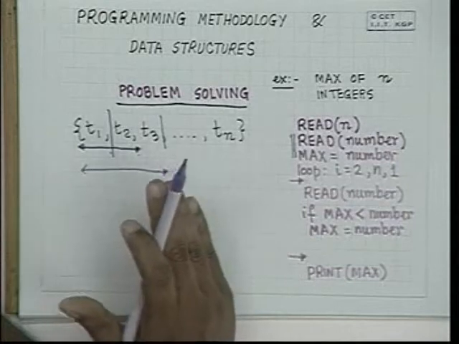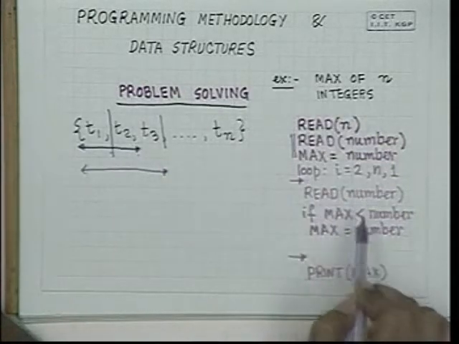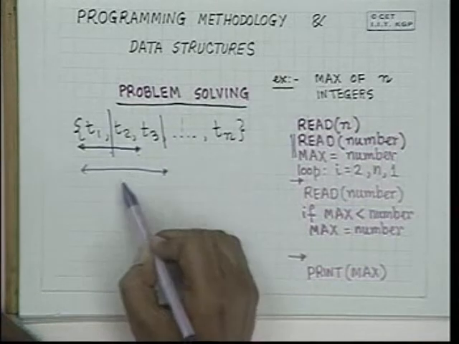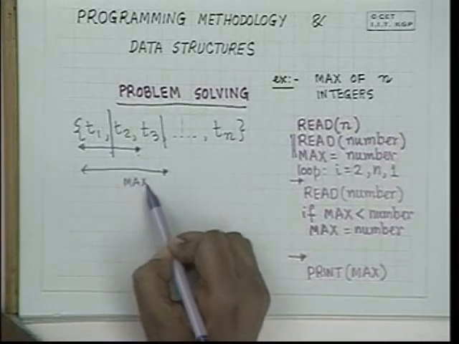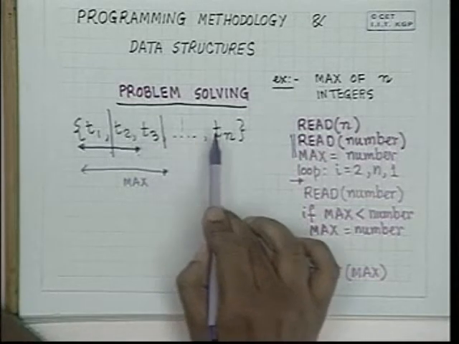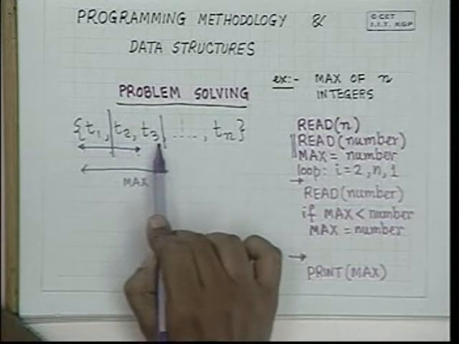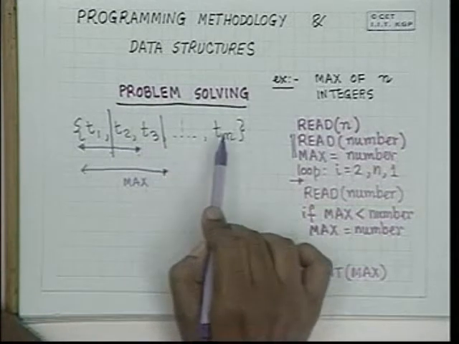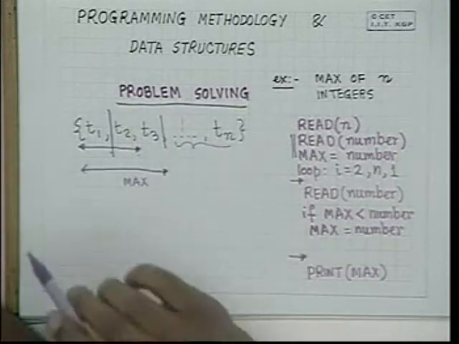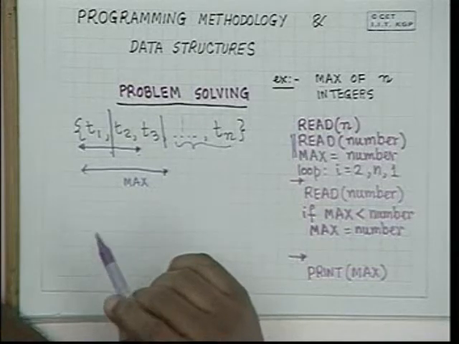That is, at any point of time, we have already solved a problem in this loop up to ti. That is, at ti, we have a solution of the problem in the value max. And this is the sequence of steps that we have followed. We have partially solved the problem, and then we continue to solve the problem more and more till we reach the end of the unsolved portions of the problem. This is a technique known as problem decomposition. This is a very simple problem, and decomposition here is quite trivial in some sense.